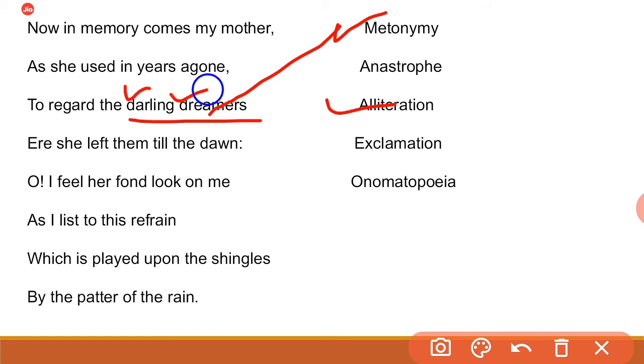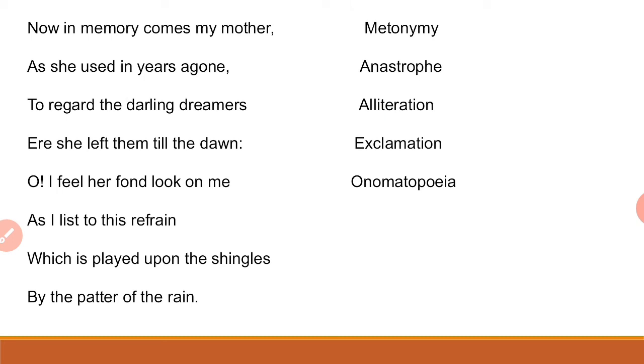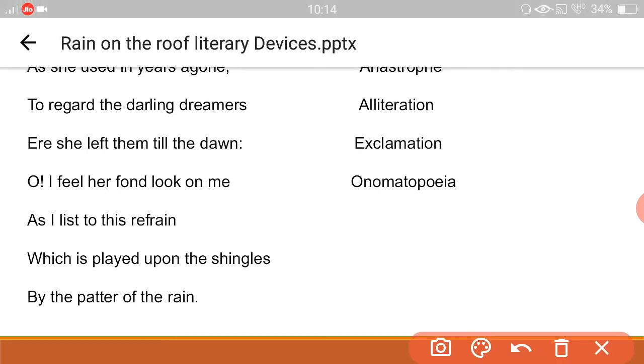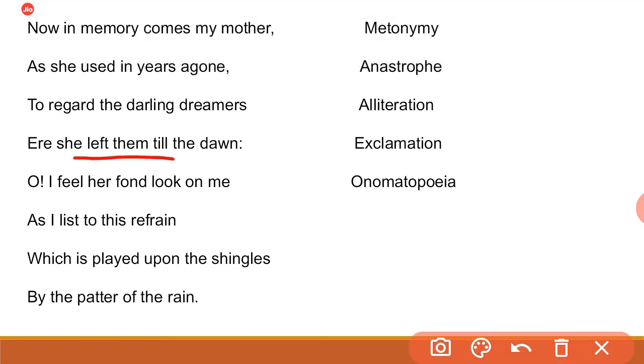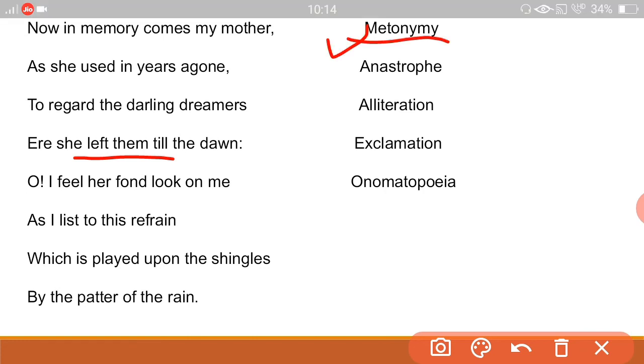Here, she left them till the dawn. Metonymy: the words left them represent let them sleep. Here we are getting the figure of speech. In this sentence, the words left them mean let them sleep. So metonymy, the figure of speech is here. Oh, feel her fond look on me. Exclamation: the exclamatory form is used for poetic effect. We are getting the figure of speech exclamation because the exclamatory form is used in this sentence.